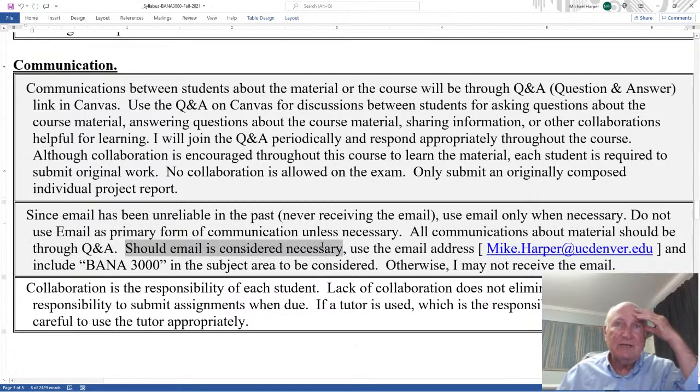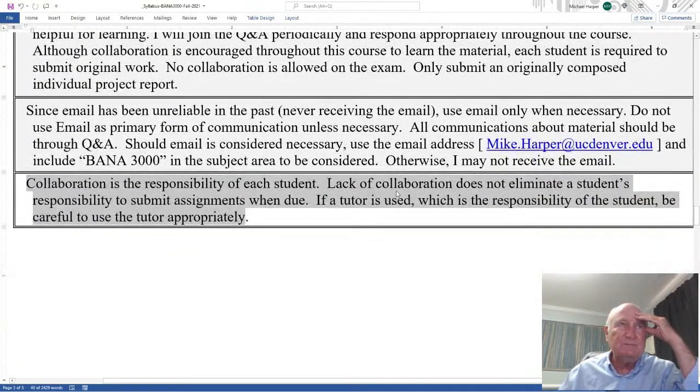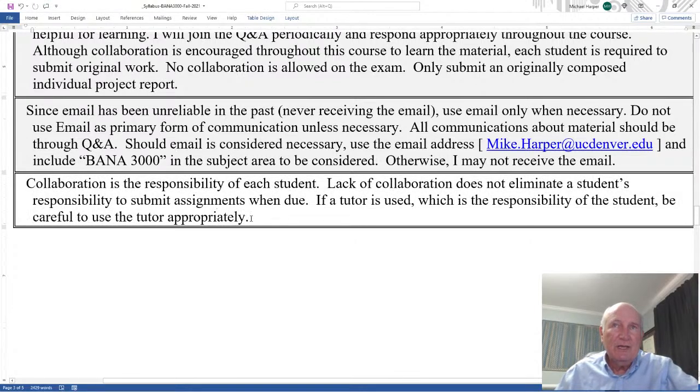Should email be considered necessary, use that email address and make sure you say BANA 3000 so I know what course you're in. Collaboration is the responsibility of each student. Lack of collaboration does not eliminate a student's responsibility to submit assignments when due. And if a tutor is used, which is the responsibility of the student, be careful to use the tutor appropriately, and I want to emphasize this.